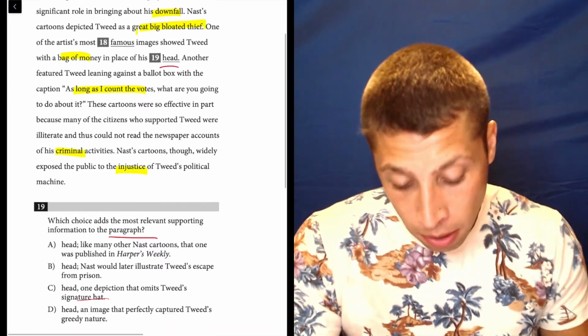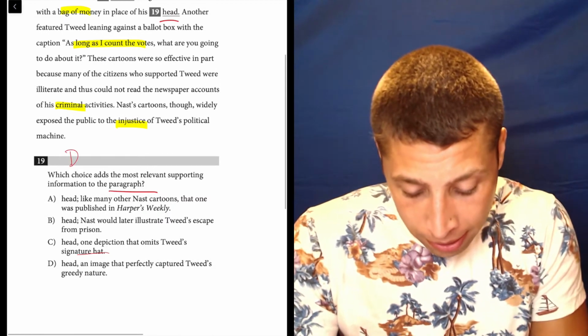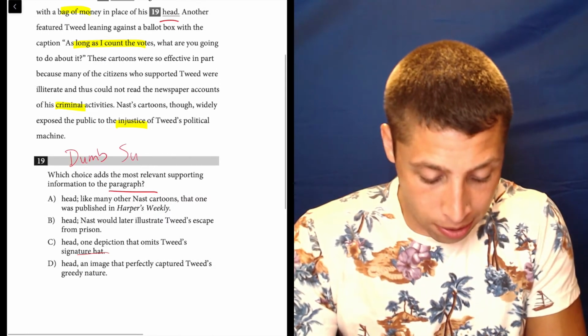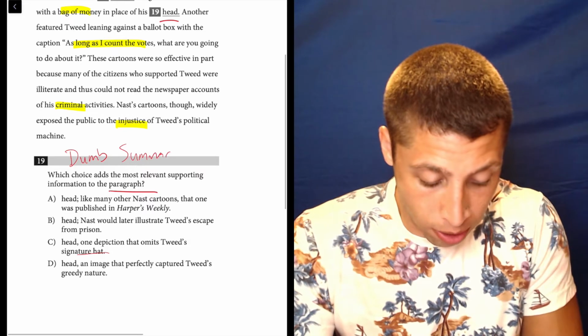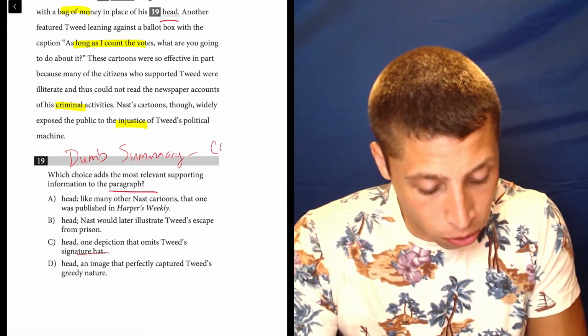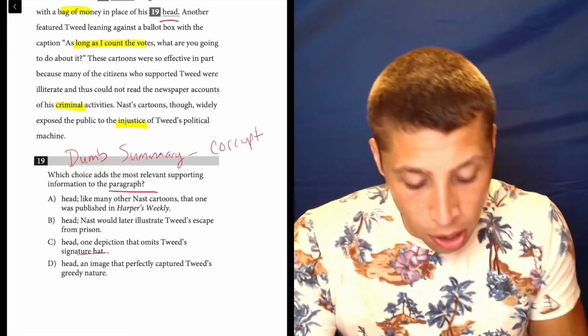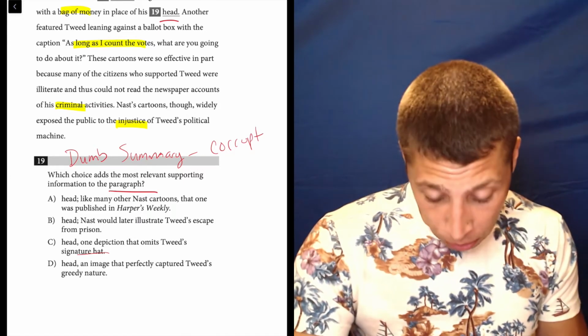So he's corrupt. And look, we've gotten that many times from other parts of this passage, but I think here we have even more proof that it's what we're still talking about. Tweed is corrupt. So which choice has something to do with him being corrupt?